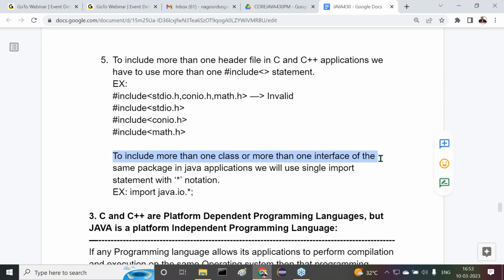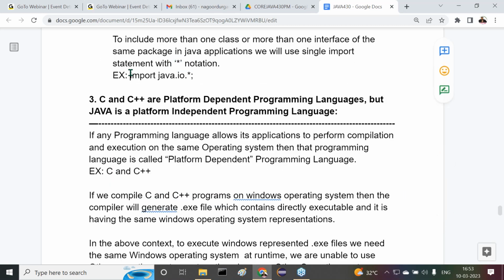To include more than one class or more than one interface of the same package, we have to use a single import statement with star notation. These are the points we understood. Example I've given: import java.util.*. Up to this part we completed the second difference.